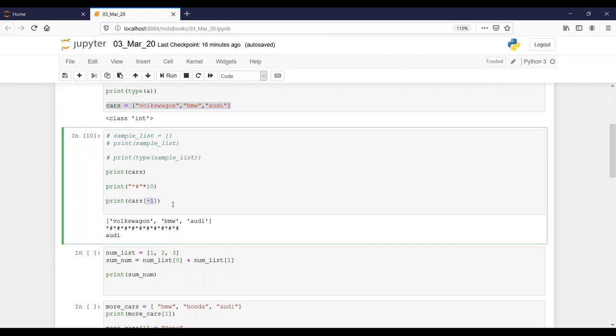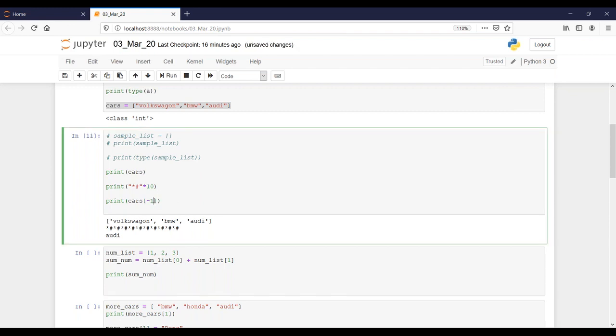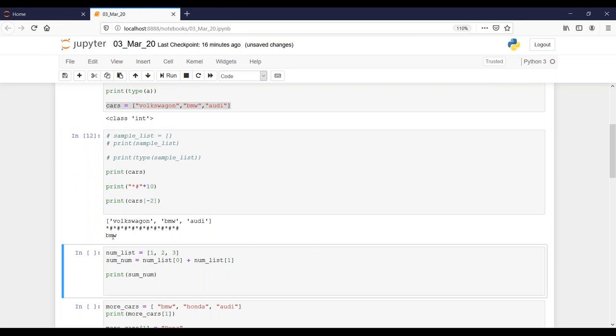The last element is always -1. So if you print -1, you would get Audi. If you print -2, your answer would be BMW, because -1, -2, and now Volkswagen is -3 here.